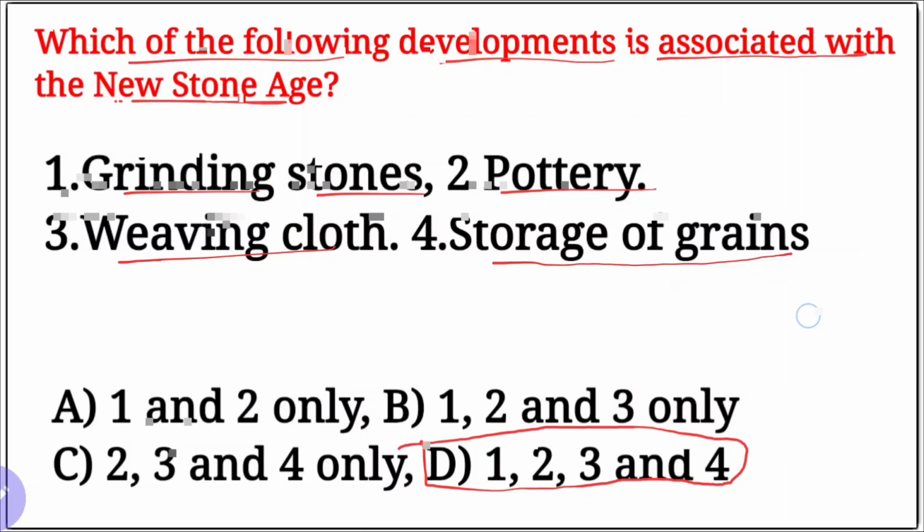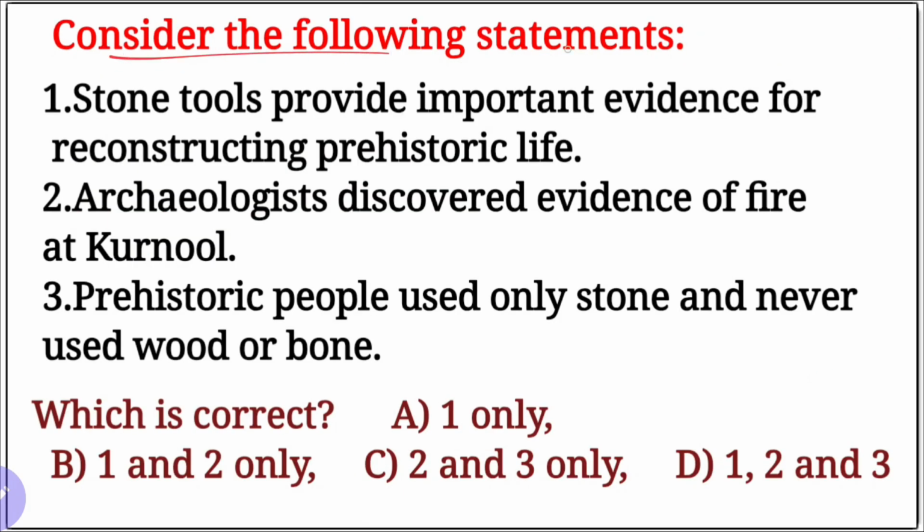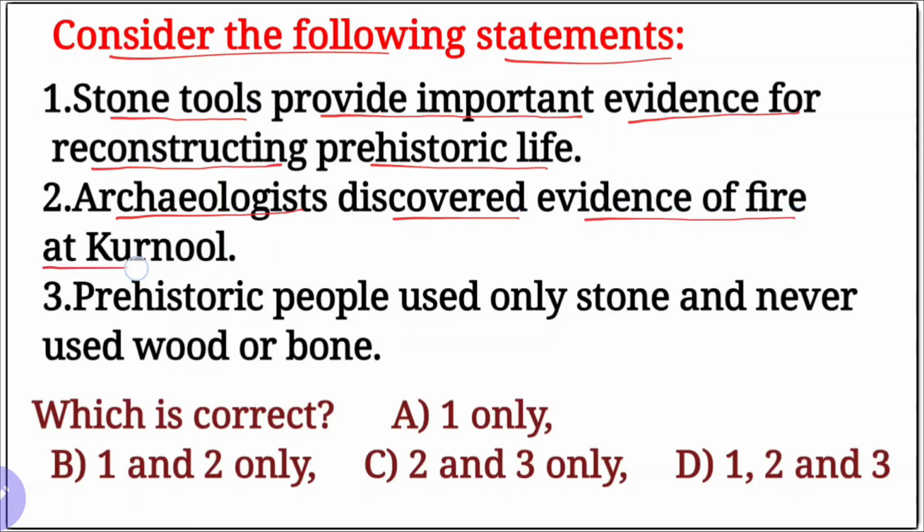Next question. Consider the following statements. 1. Stone tools provide important evidence for reconstructing prehistoric life. Second statement, archaeologists discovered evidence of the fire at Kurnool. Yes, true. First one also true. 3.